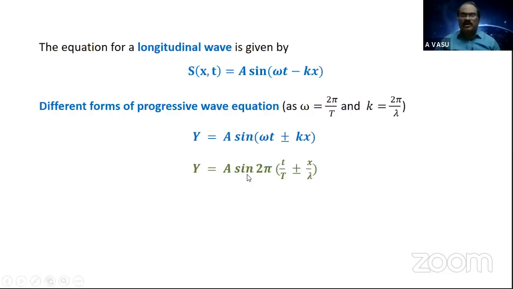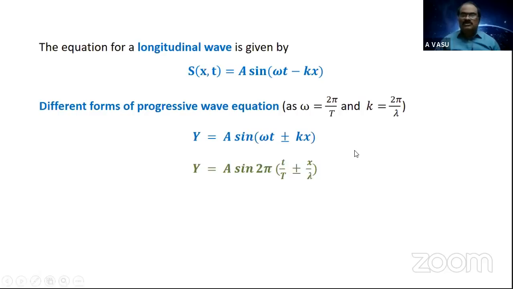If I take 2 pi out, what remains is small t by capital T, and here x by lambda, so you get the second form of the equation: y equals a sine 2 pi (t by T plus or minus x by lambda). This is one standard form. Students, practice the simplification between these two.